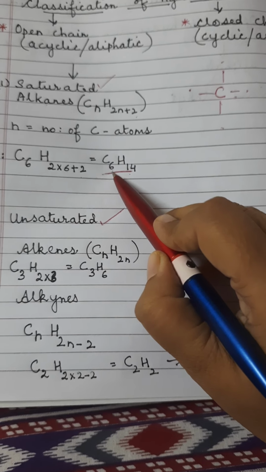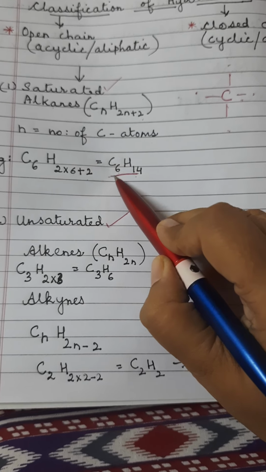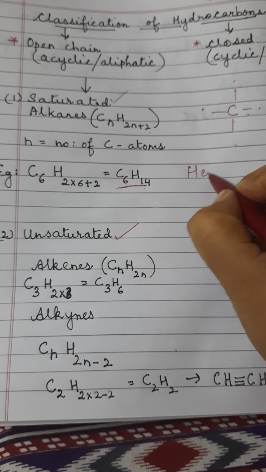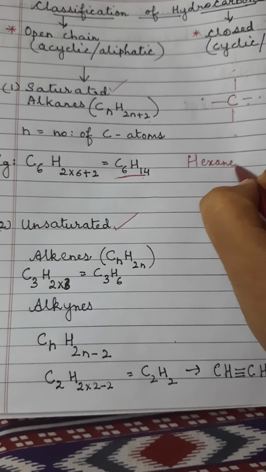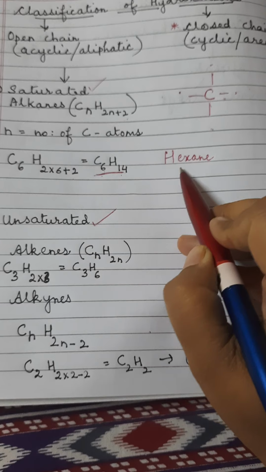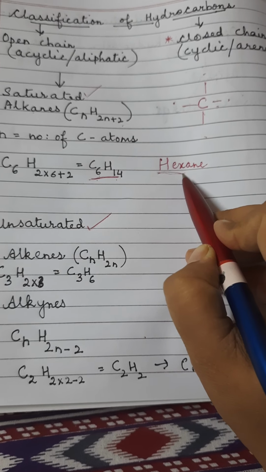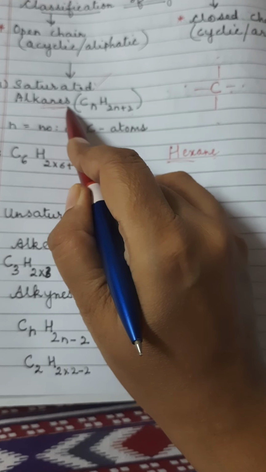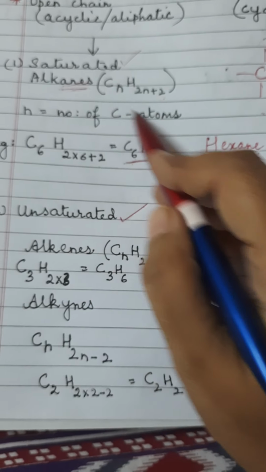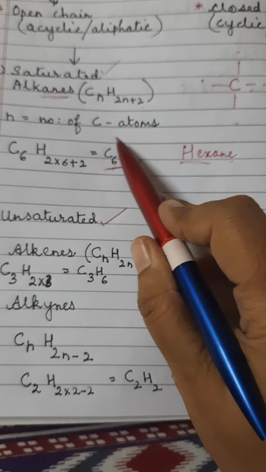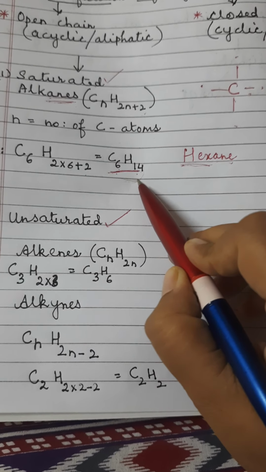If 6 carbon atoms are present, this compound is called hexane, because 6 starts from hex, and ane is added because the alkane group is present here. So this compound is called hexane.